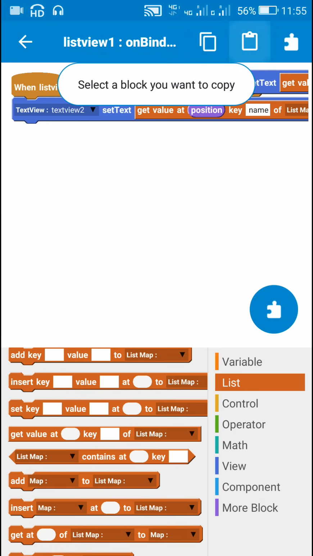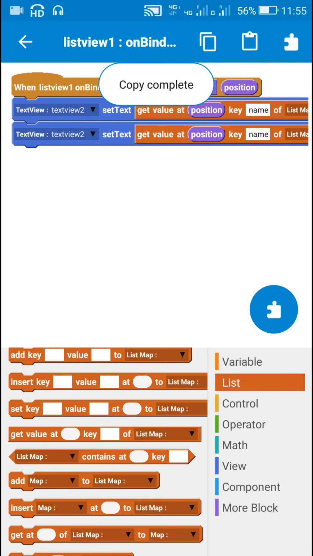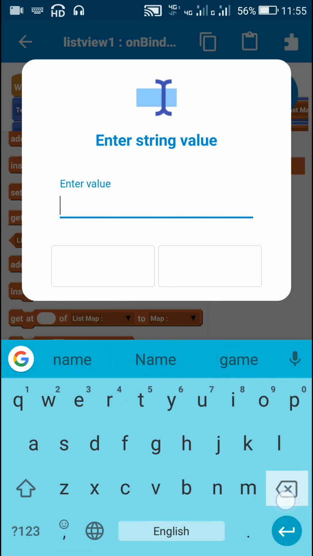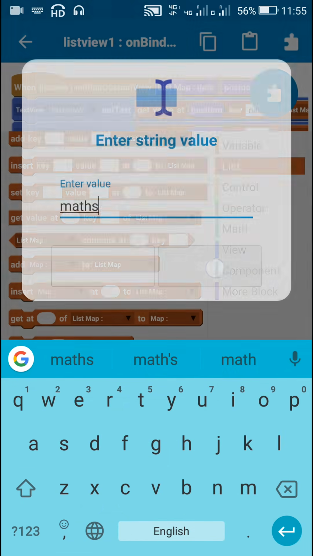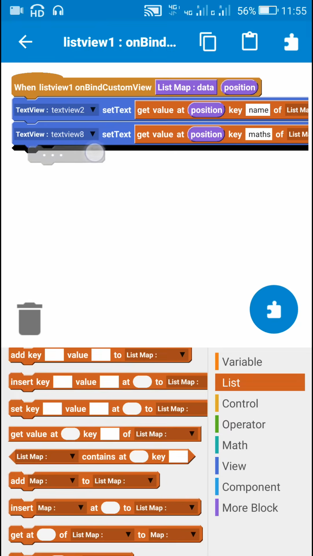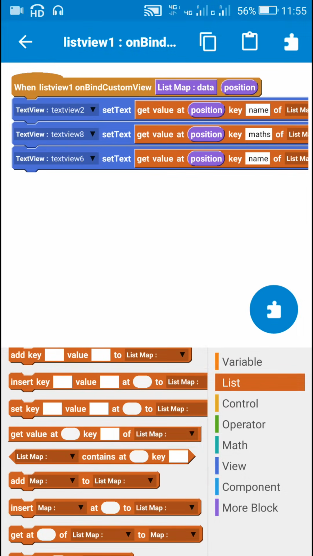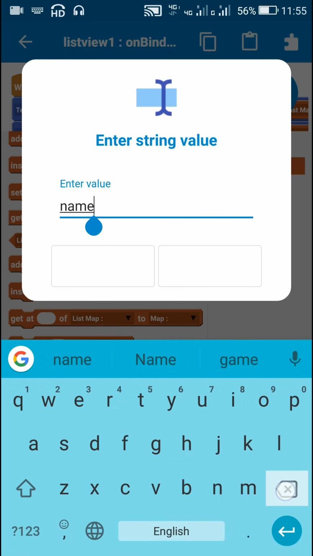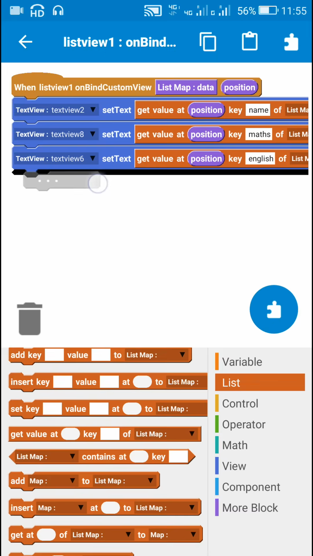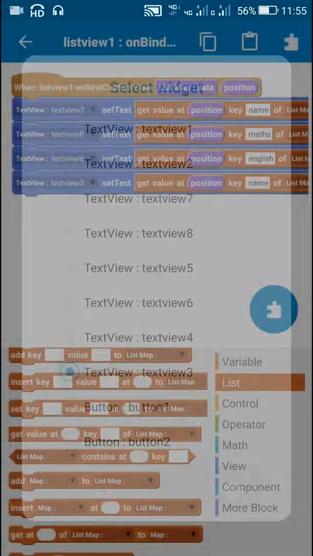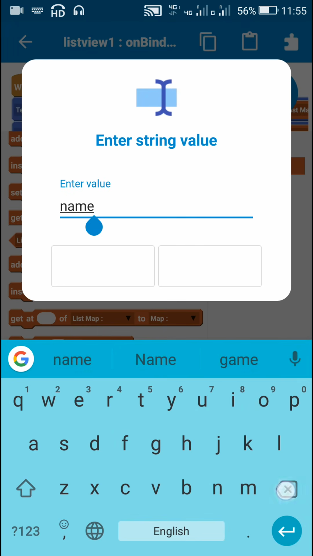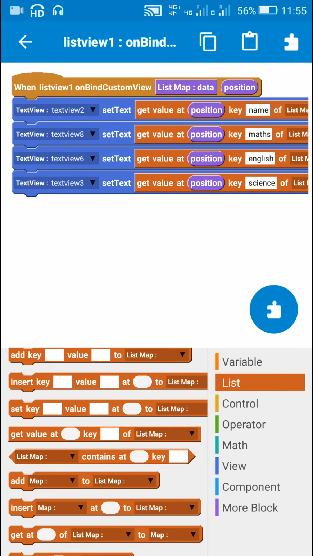Now I will just copy this and do this for text view 8. The key will be maths. Then for text view 6, the key will be English. And next is text view 3. I will display the marks in science in this text view 3. So here key will be science.